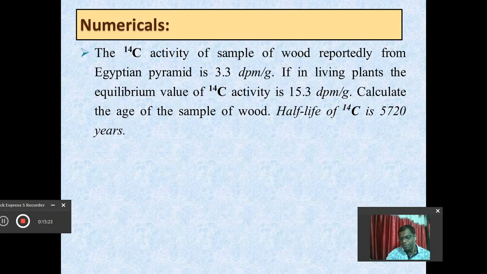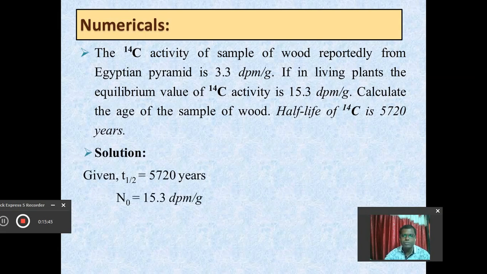For that purpose we have provided here the half-life period. In order to discuss the solution, first of all I will ask you what things are to be calculated. Definitely we are interested in calculating the age of the sample, and for that purpose we should know what things are given to you. So 5730, or 5720, is the half-life period, which is the constant value provided here.